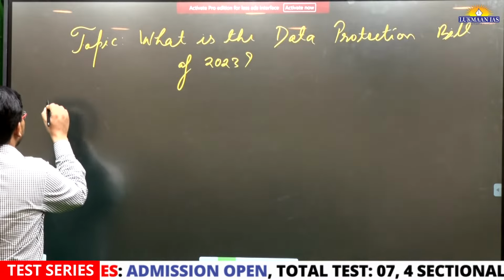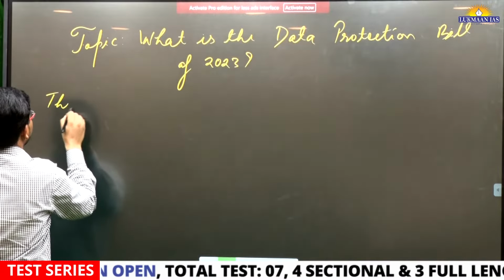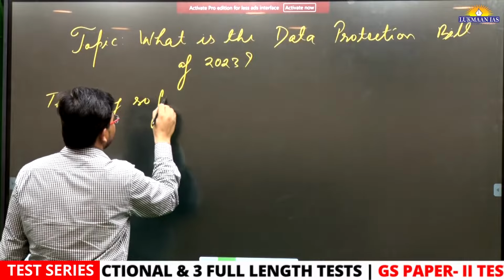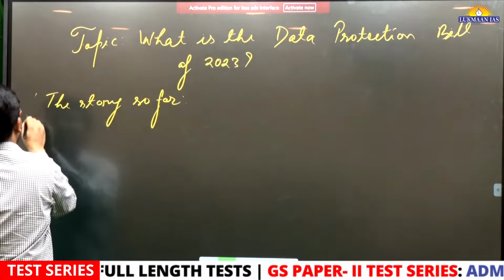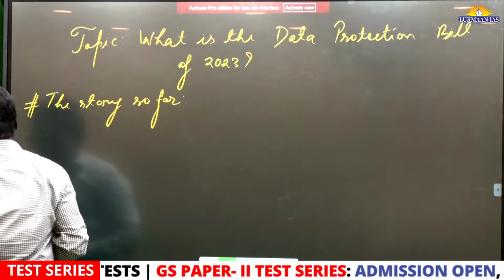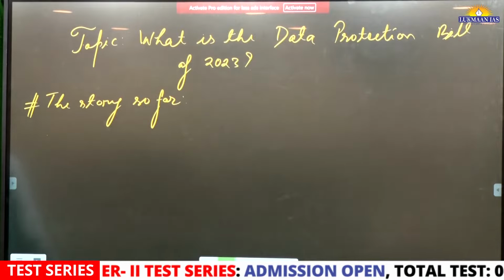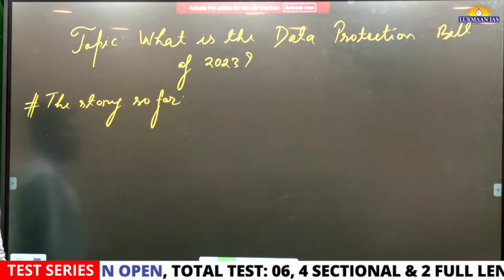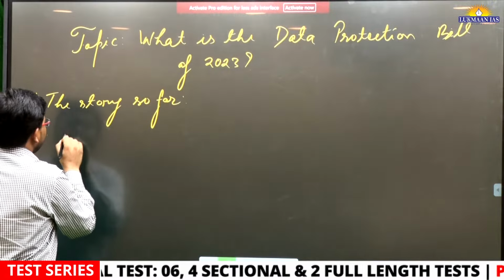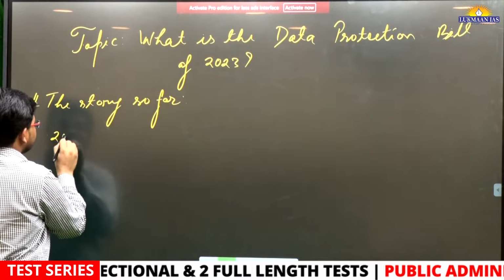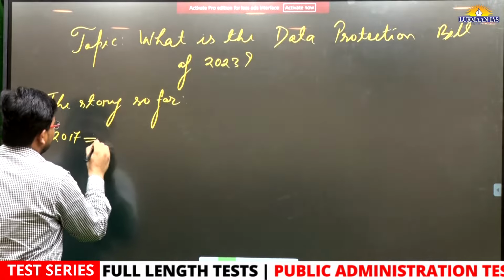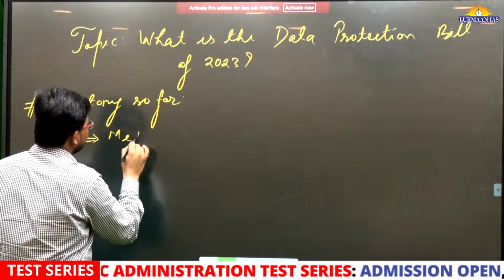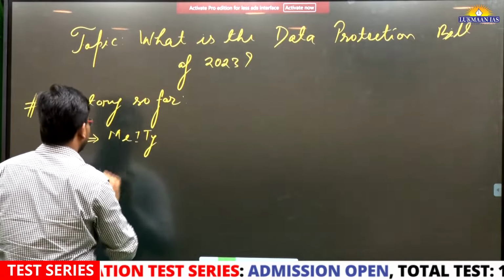So if I talk about the story so far, meaning what has happened with this bill so far, the Digital Personal Data Protection Bill was introduced for the first time in 2017. In 2017, a draft bill was released by the Ministry of Electronics and Information Technology.